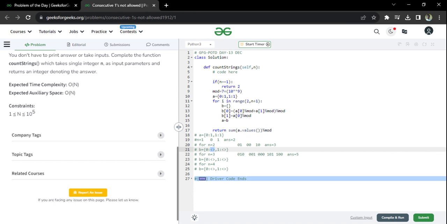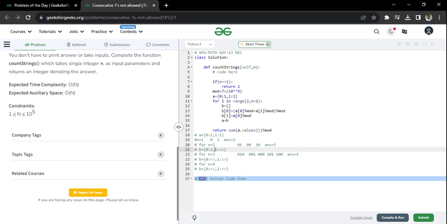Ending with 0, when can 0 be added? If the string is already ending with 0, I can add a 0 to it. If the string is ending with 1, again I can add a 0 to it. So take both of these numbers, this one and this one, add them and write it here. So this will be 1 plus 1, 2.